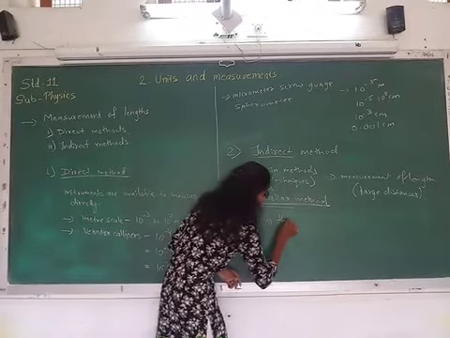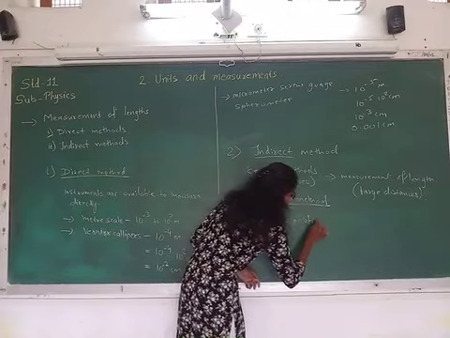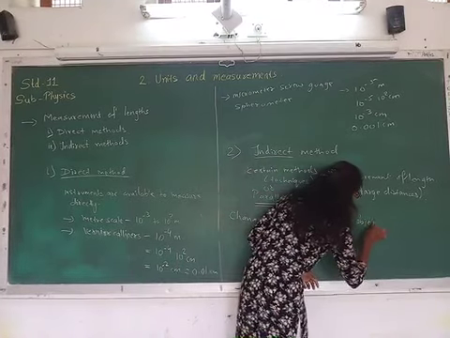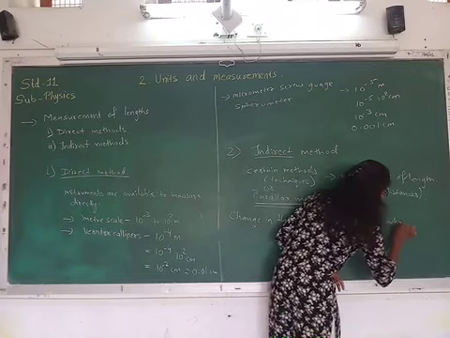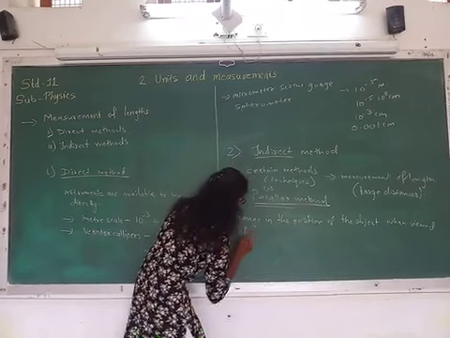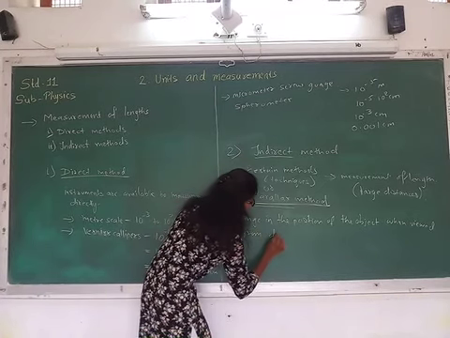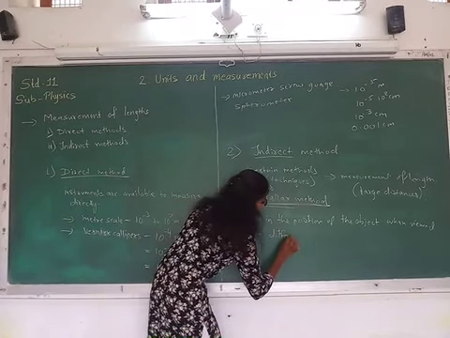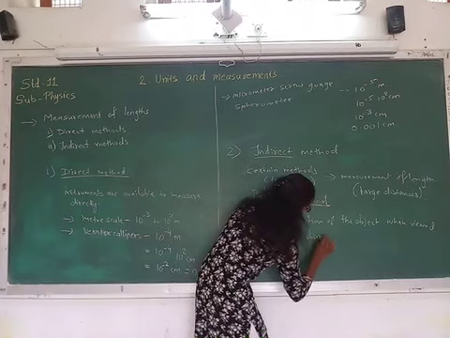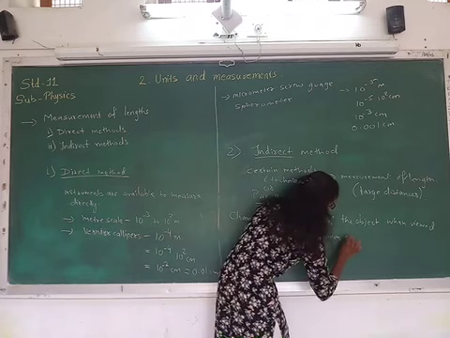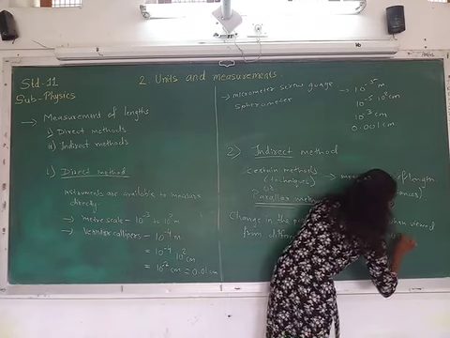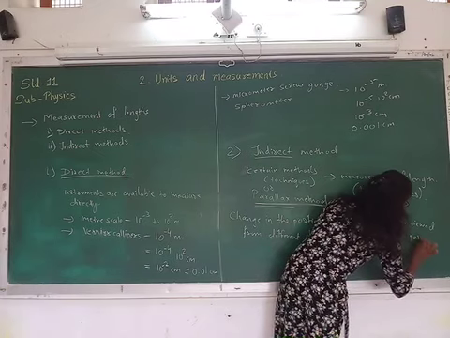Change in the position of the object when viewed from different observation points is called parallax.